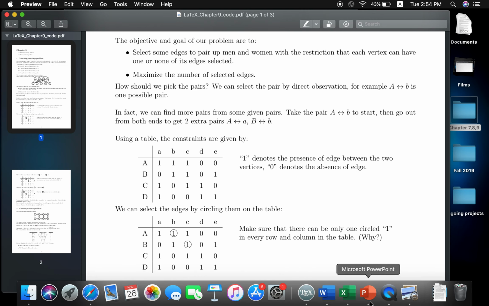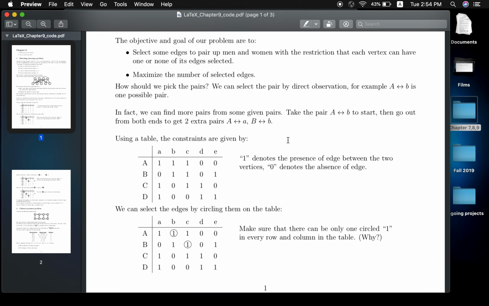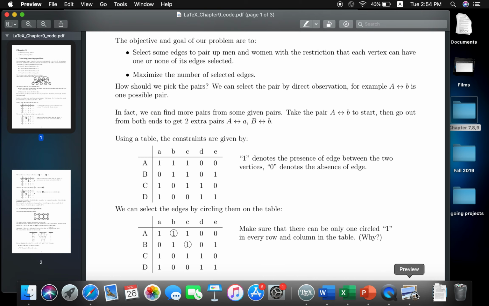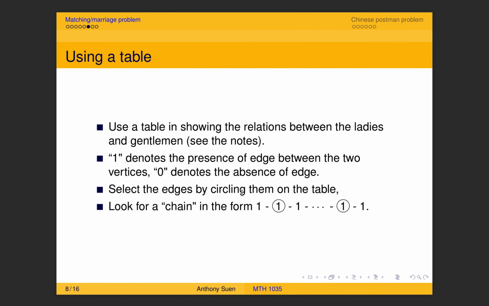Now that's the way to do it. How can we represent the method we just discussed before? How can we get 2 pairs from 1 pair? This is the way we can do it using that table. Let me go back to the PowerPoint. Here you look for a chain in this form: starting from 1, then you go to a circled 1, and then you go to some non-circled 1, and so on.